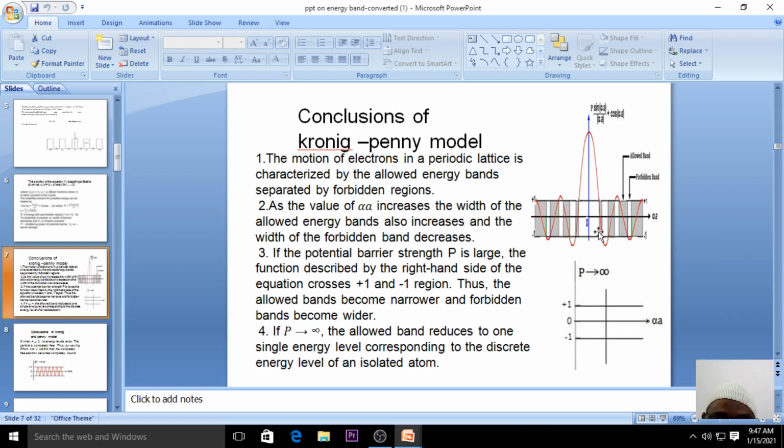You can see this is the figure when the value of alpha is increasing, and what is happening when the strength of the barrier, that is P, is increasing. That is also shown with a schematic diagram, and what happens when P tends to infinity has been shown by an isolated atom here.